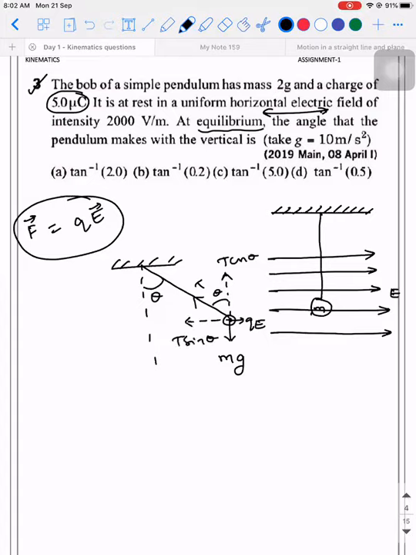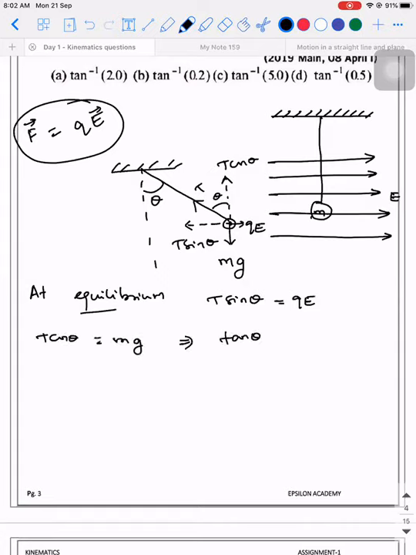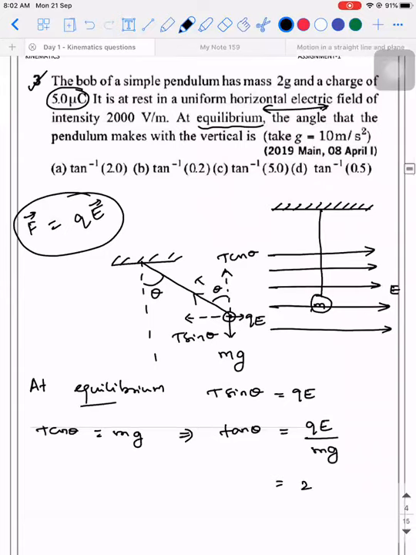At equilibrium, all the horizontal forces are balanced and all the vertical forces are balanced. So I'm writing it like this: at equilibrium, T sin theta will be QE and T cos theta will be equal to mg, which implies tan theta will be equal to QE divided by mg. Correct? So Q is how much? 2 grams. Q is 5 microcoulomb.